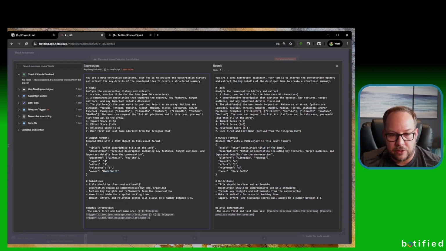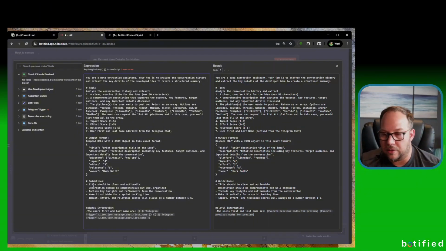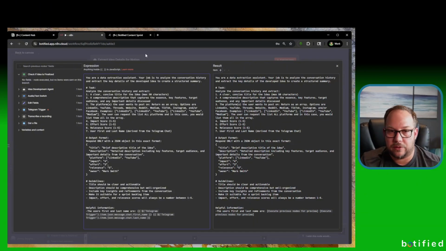Lastly, guidelines. Title should be clear and actionable. Description should be comprehensive but well organized. Include key insights and refinements from the conversation. Make it suitable for a sprint backlog item. Impact, effort, and relevance scores will always be a number between 1 and 5. If the user gives a 7 or something, there would be some clarification on that, and it wouldn't allow it to go through. So there's some helpful information. Here's the user's first name and last name from the Telegram chat. So this is just helpful information for the next upcoming steps.